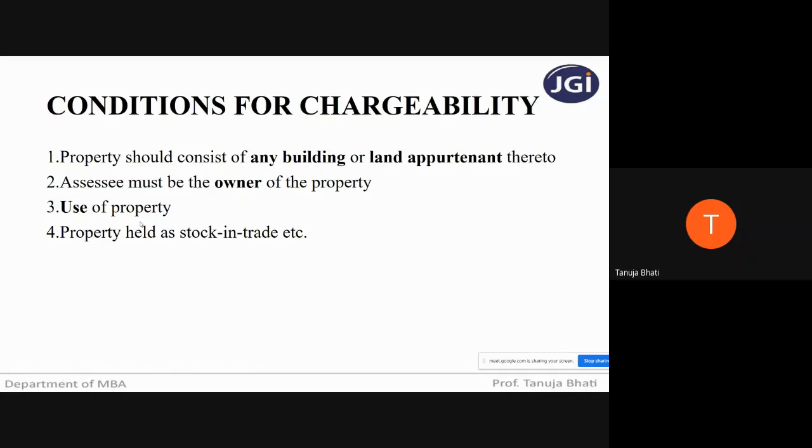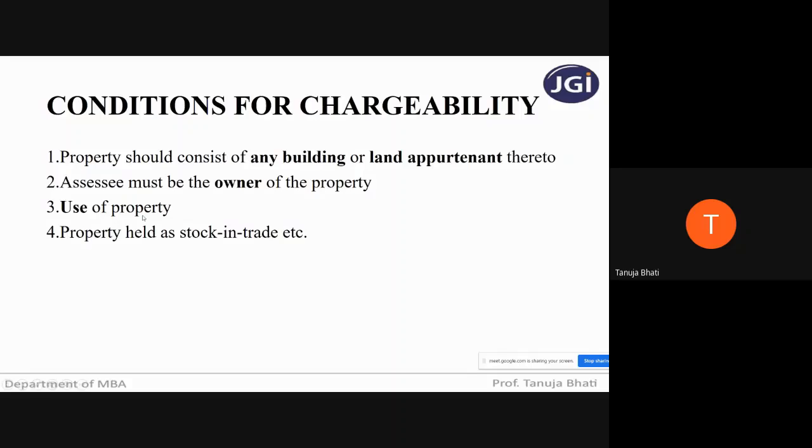Next, use of property. As I already told you all, the property should not be used for the purpose of carrying out any business or profession, because then it will not be charged under this head. It will be charged under the head business or profession. And second, he should not let out the property. His business should not be the business of letting out property, because again it will not be charged under the head income from house property. It will be charged under the head income from business or profession.